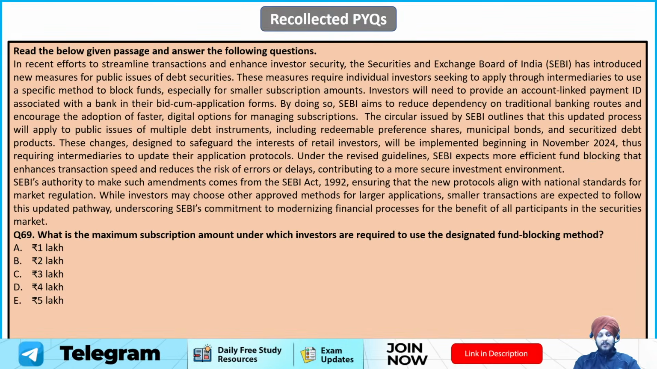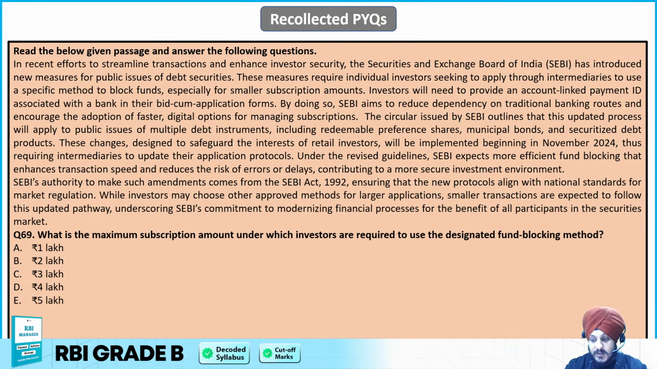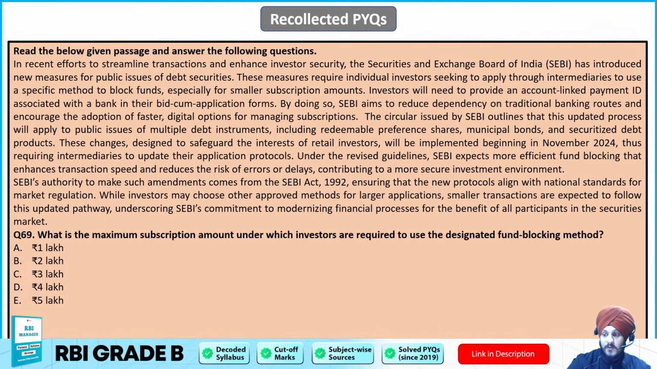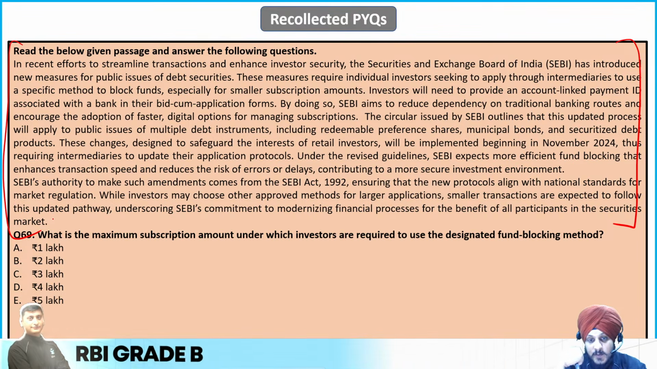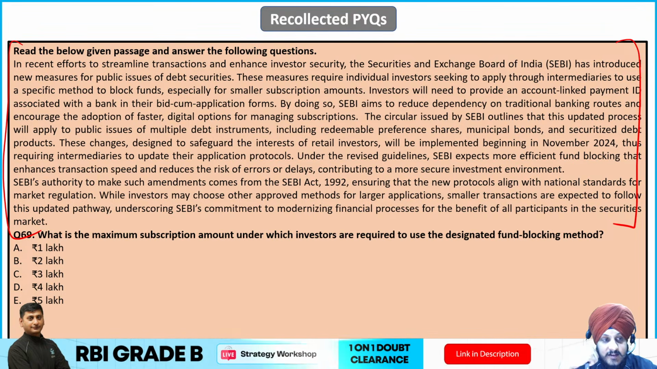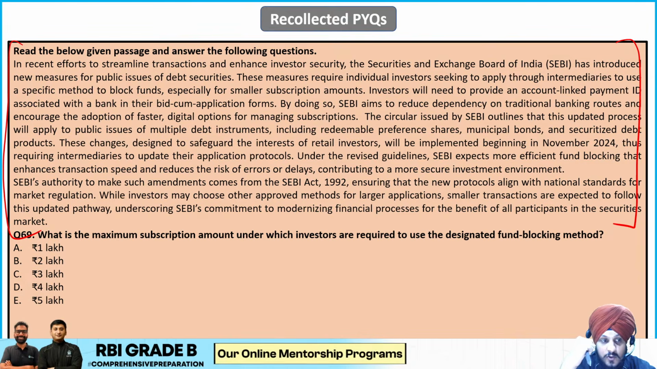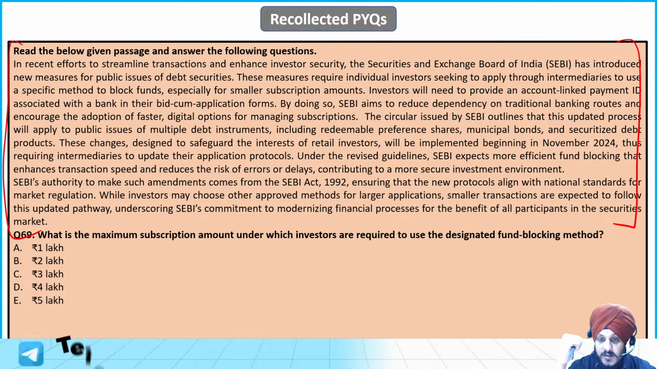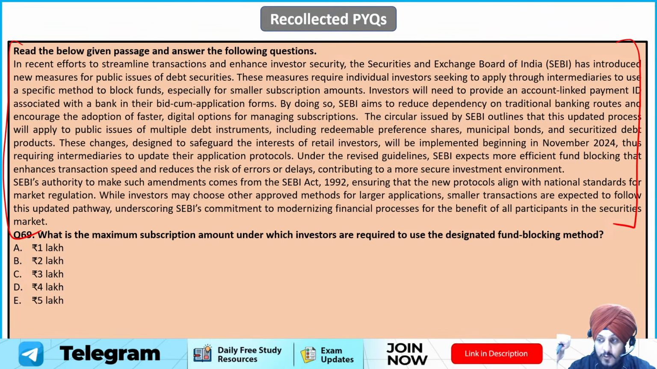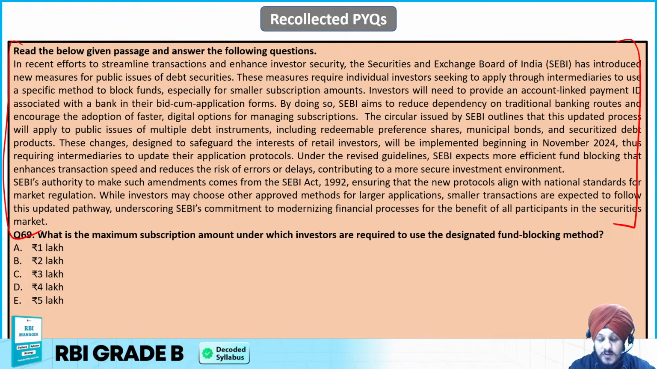Now question number 69. What is the maximum subscription amount under which investors are required to use a designated fund blocking method? The fund blocking method has been discussed as part of the paragraph, so pause the video and try to read it. It says that in a recent effort to streamline transactions and enhance investor security, SEBI has introduced new measures for public issues of debt securities. These measures require individual investors seeking to apply through intermediaries to use a specific method to block funds, especially for smaller subscription amounts.